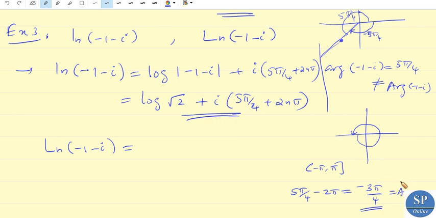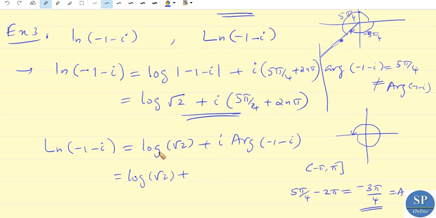So to find the principal value of the logarithmic function, we use this principal argument. So this is nothing but log of square root of 2 plus i into the principal argument of z, where z is minus 1 minus i, which is equal to log root 2 plus i into minus 3 pi by 4.